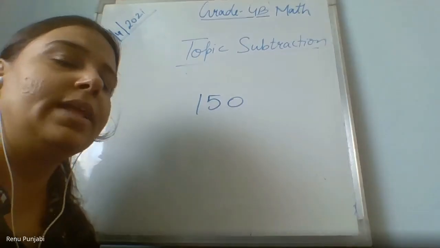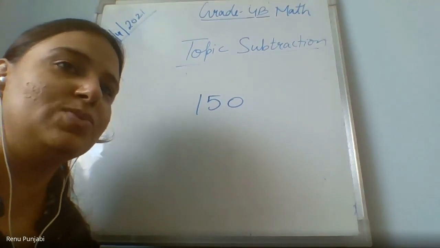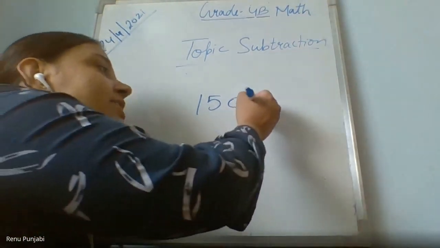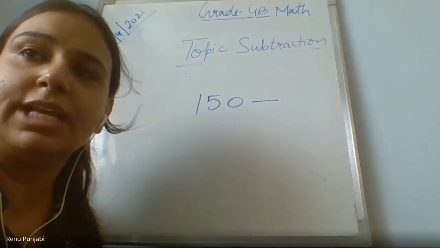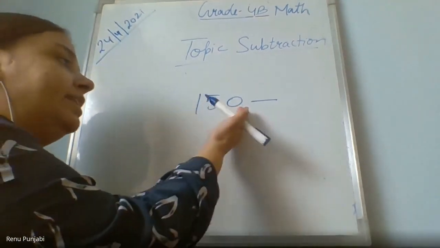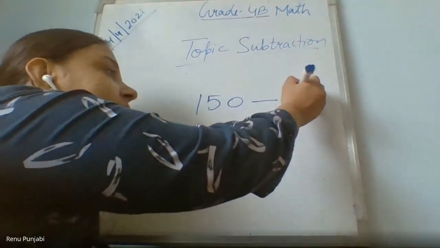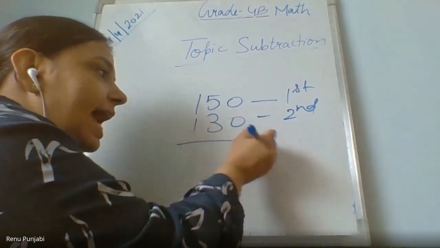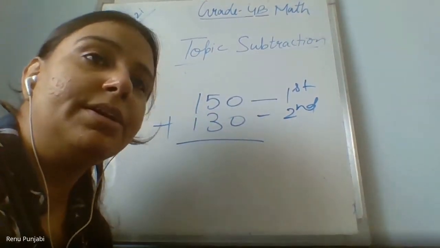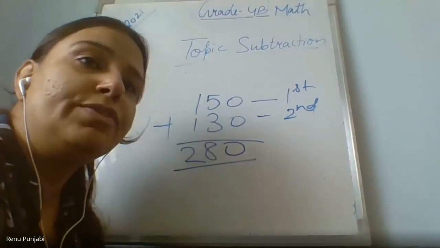What if we count three shops and each has the same? Then multiplication comes, no? Three times you will add it. You can say in one shelf, having 150, or in a library there are many different shelves arranged, right? In one shelf in a library there are 150 books. In the second shelf there are 130 books. Add them together. How many books are in total in the library? 280. Got it? This way you need to find.